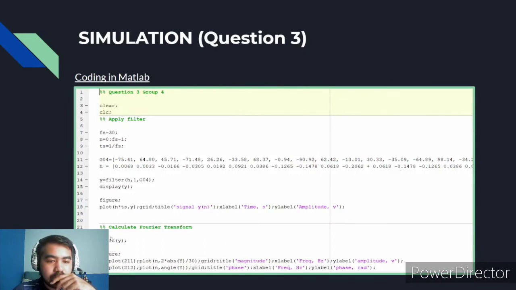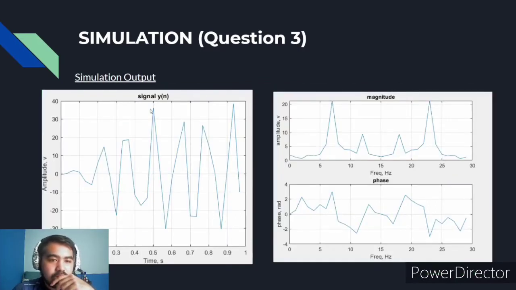So we do the coding like this, just as in the previous question 1, and then the output result will be like this. So we will obtain the result of the signal. This is the result of the signal, which is the amplitude versus the time.